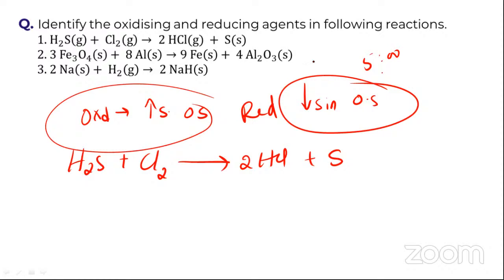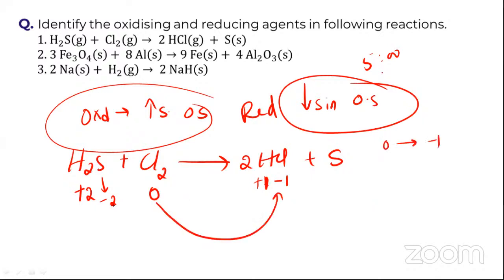Yes, very good. So now you can see hydrogen is +1 and sulfur is -2, and chlorine is 0. Now indirectly you can see here, hydrogen is +1 and chlorine is becoming -1. So we can see chlorine is going from 0 to -1, and sulfur from -2 to 0.